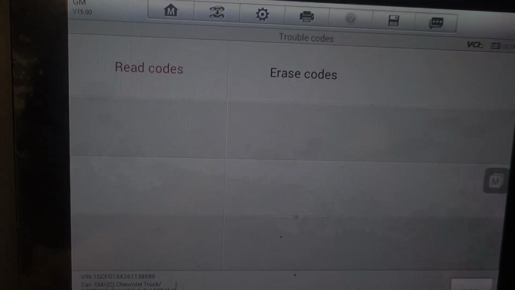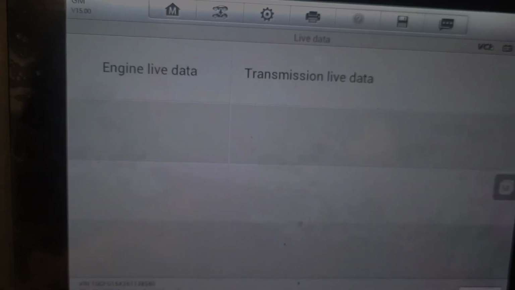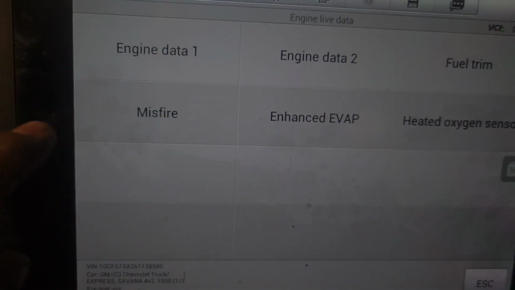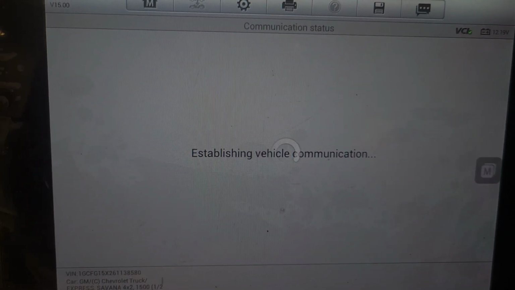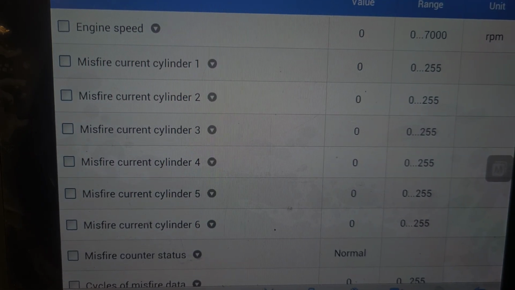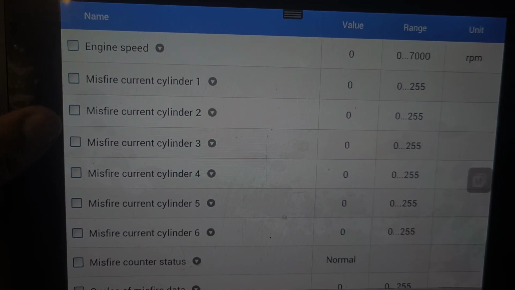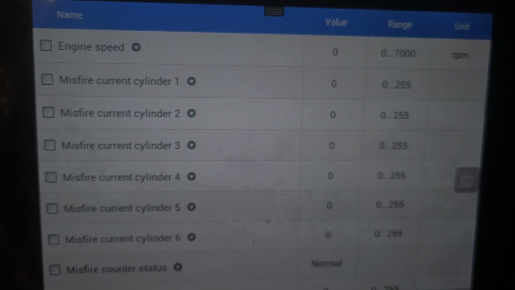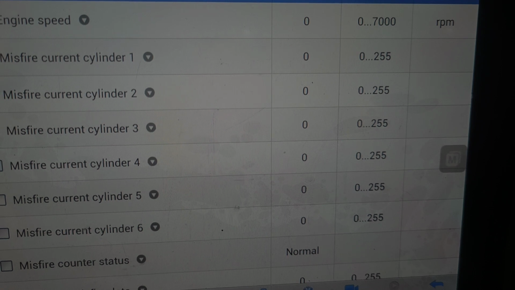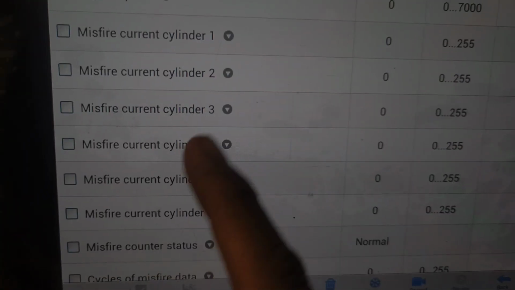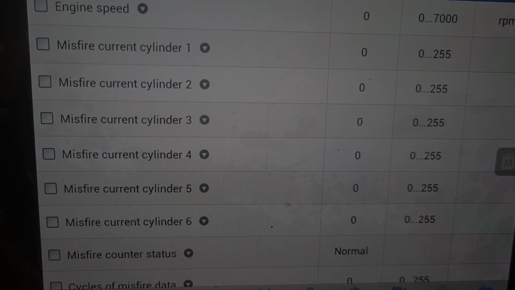I want to look at specific data. I want to look at live data and more specifically the engine misfire data. So select misfire data, and here are certain things that you want to look at. First of all, you have here engine RPM, engine off. This is our cylinder misfire data, so this is the active data currently right now, and this is the range from 0 to 255, and each one of the cylinders right now has 0. So currently there's not a misfire because I have the engine off.